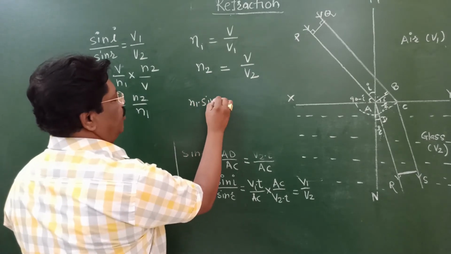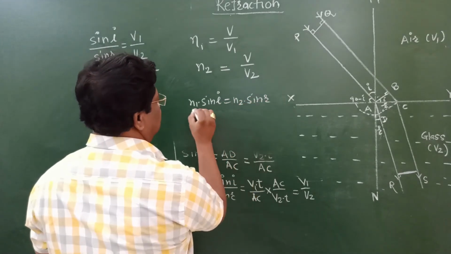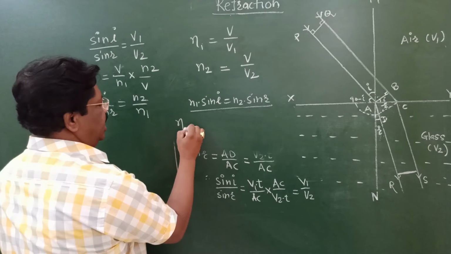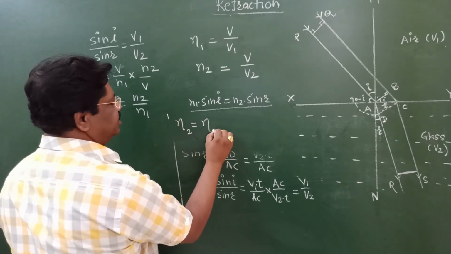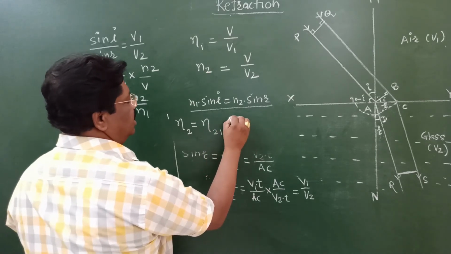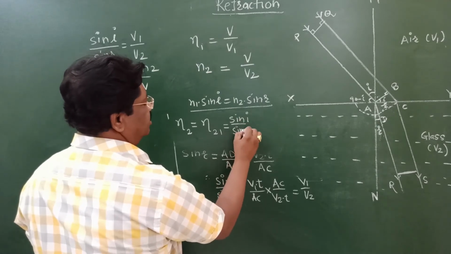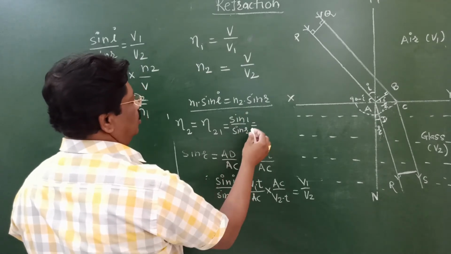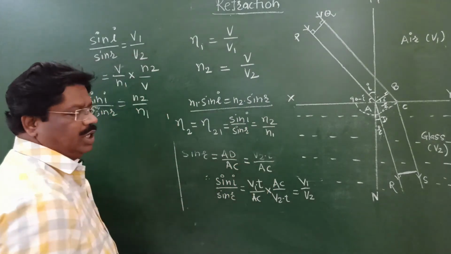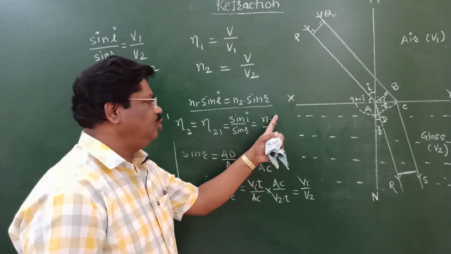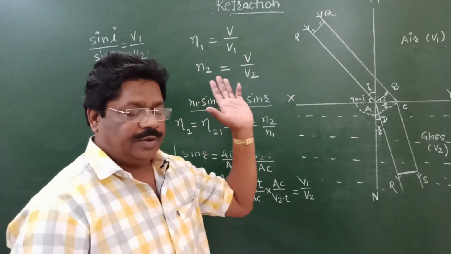Therefore, n1 into sine i is equal to n2 into sine r, and therefore the refractive index of the second medium with respect to the first medium is equal to sine i upon sine r, equal to n2 upon n1. It is also called eta 2 upon eta 1. This is Snell's law of refraction.